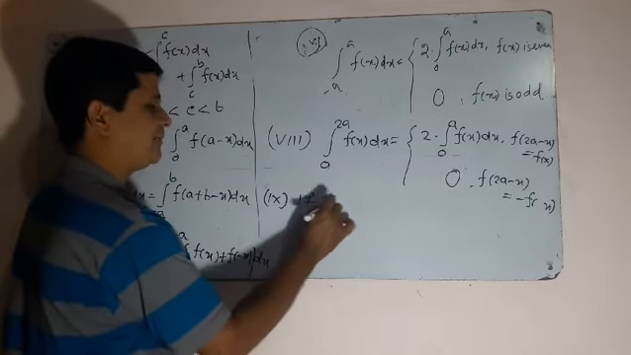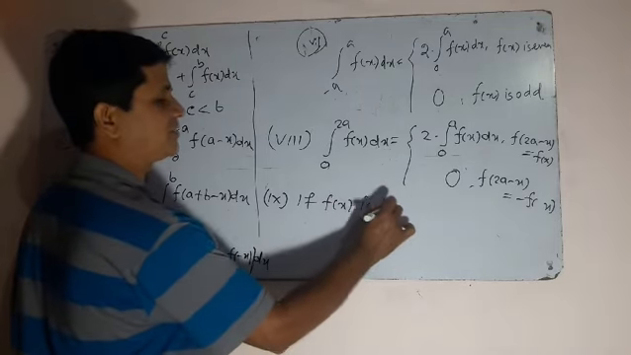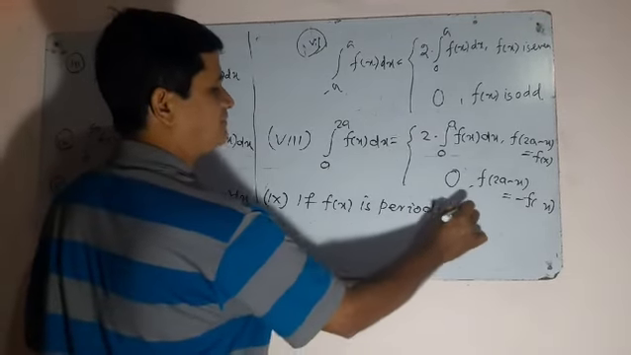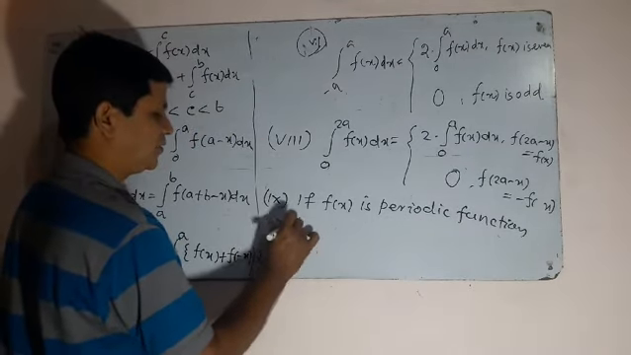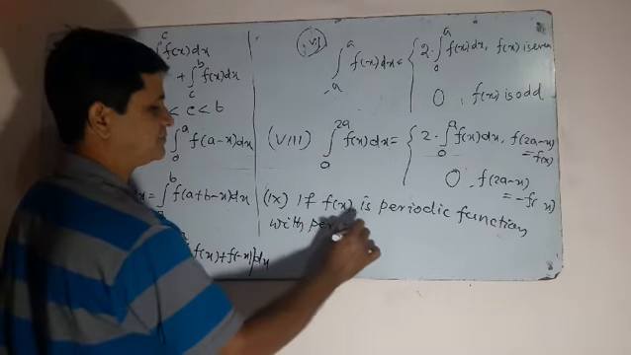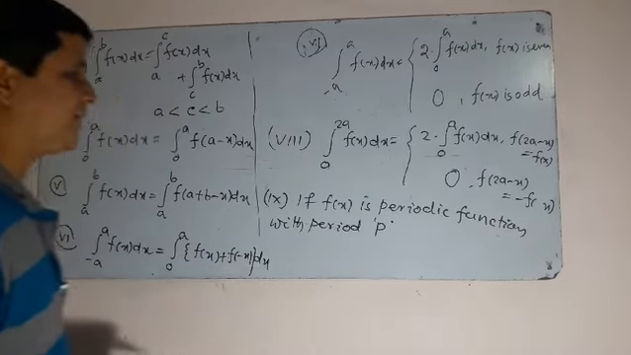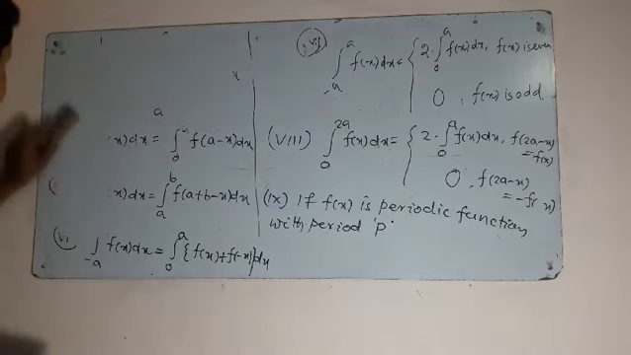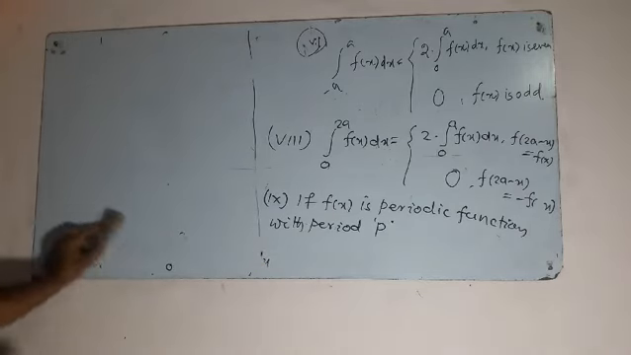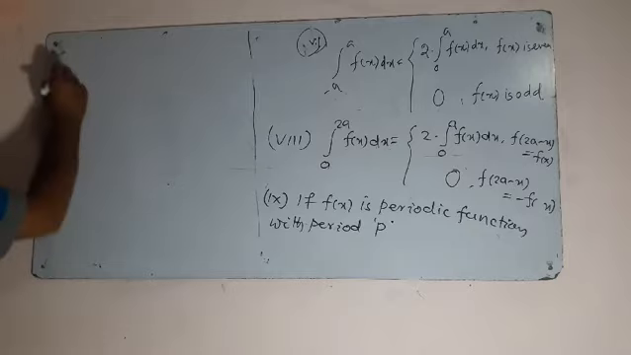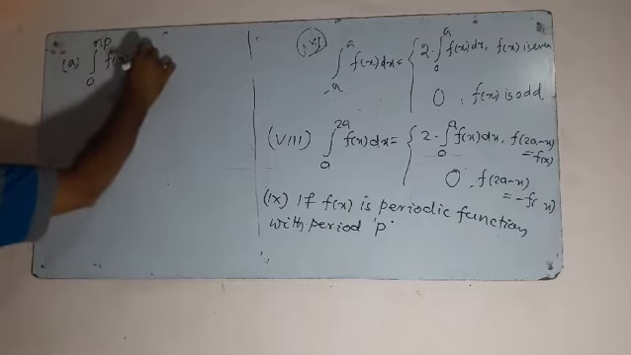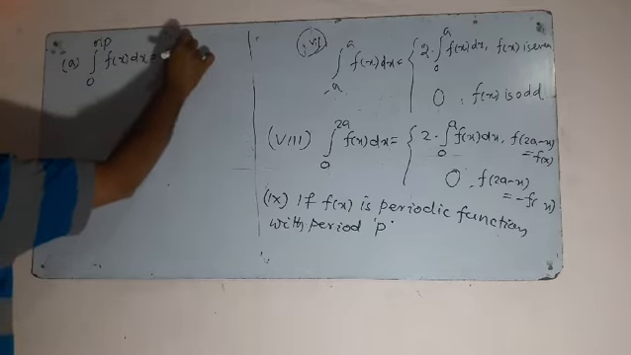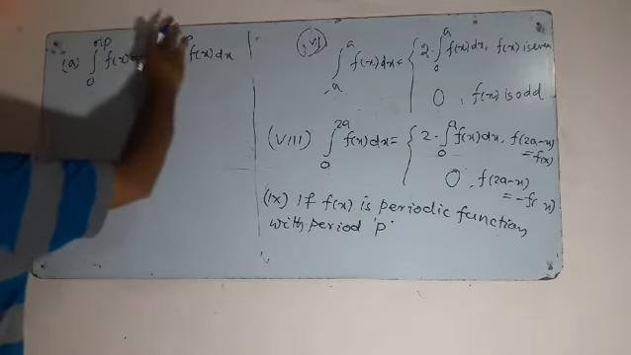Come to next property, ninth property. If f of x is a periodic function with period p. If the function f of x has period p, then its first bit, integration from 0 to np, f of x dx is equal to n into integration from 0 to p, f of x dx.